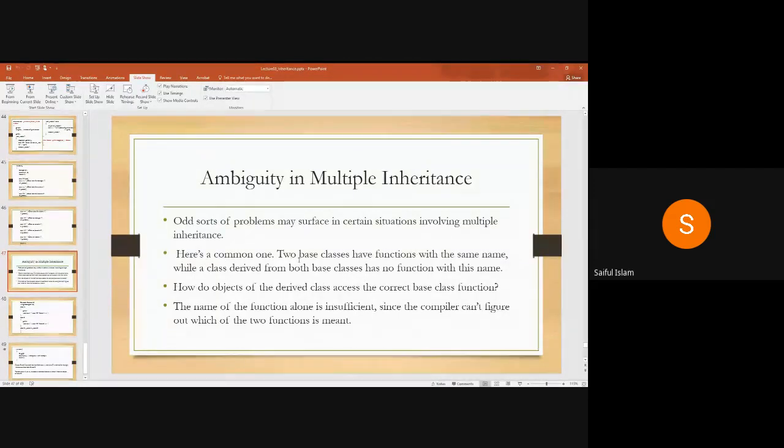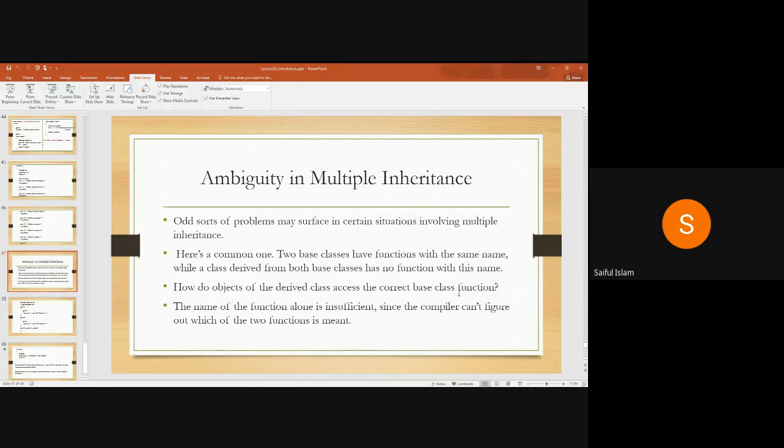Two base classes have a function with the same name, while a class derived from both base classes has no function with this name. Suppose the derived class also has a function show, then what will happen? The compiler will call the show function of the derived class. No problem with that statement. So how do objects of the derived class access the correct base class function?